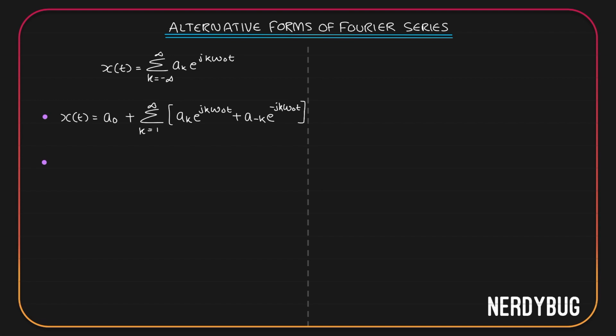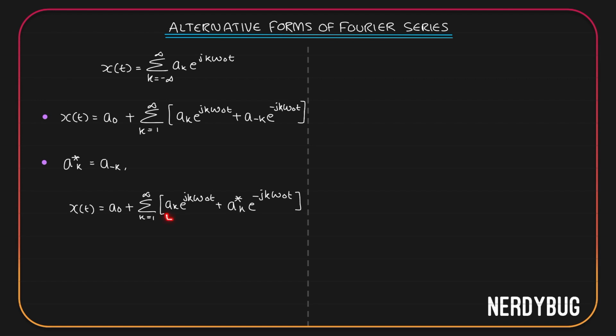A few minutes ago we learned that a conjugate of k is equal to a minus k. So I can write a conjugate of k in place of a minus k over here. Our equation becomes x of t is equal to a naught plus summation from k equals 1 to infinity ak e raised to j k omega naught t plus a conjugate of k e raised to minus j k omega naught t.